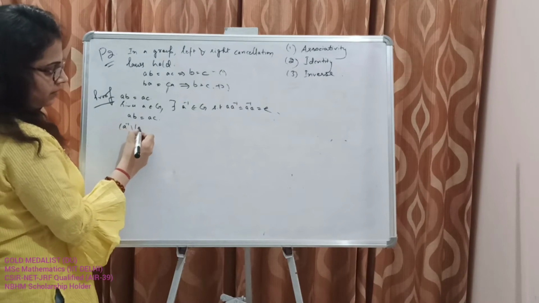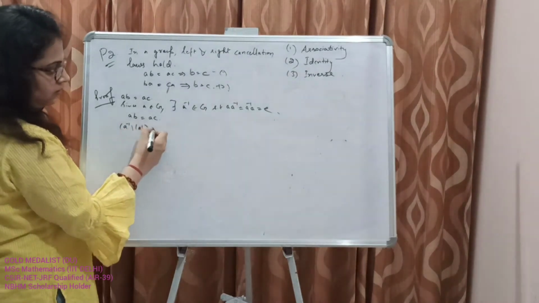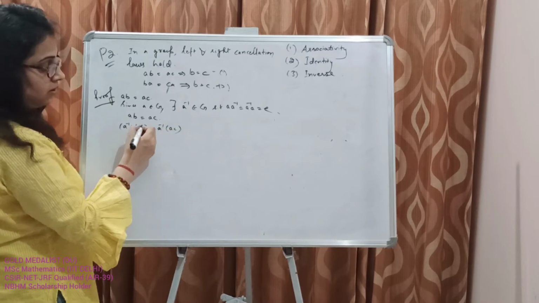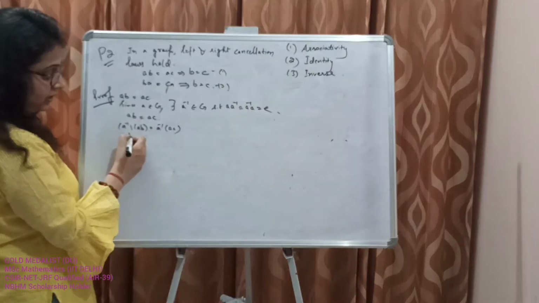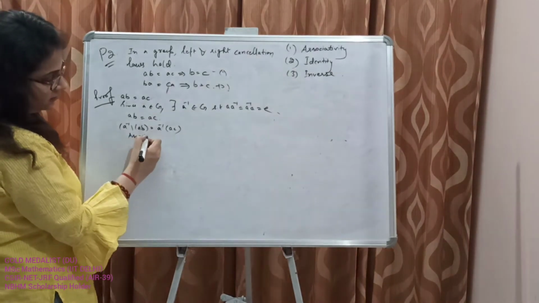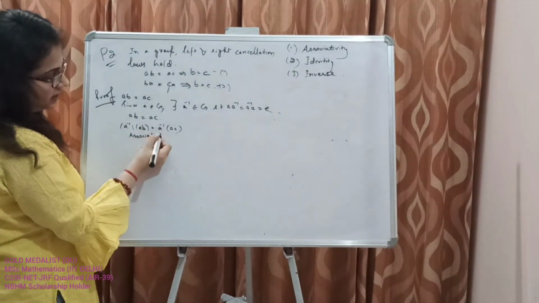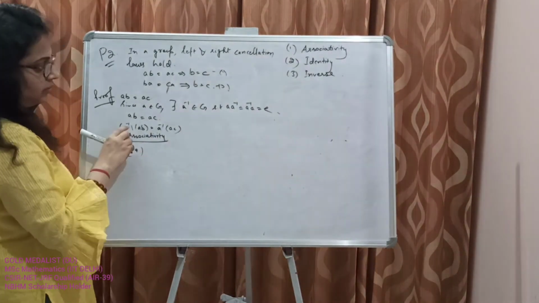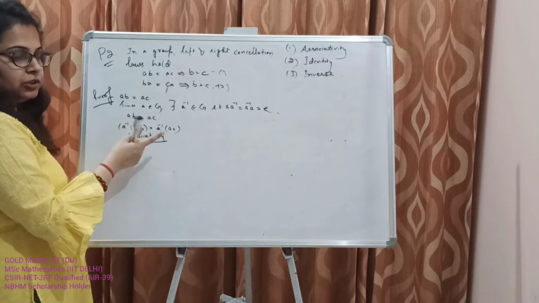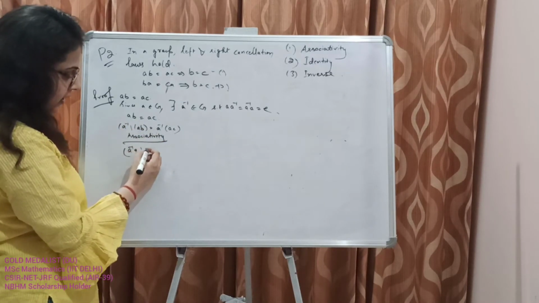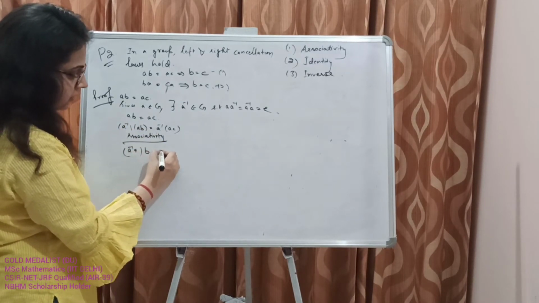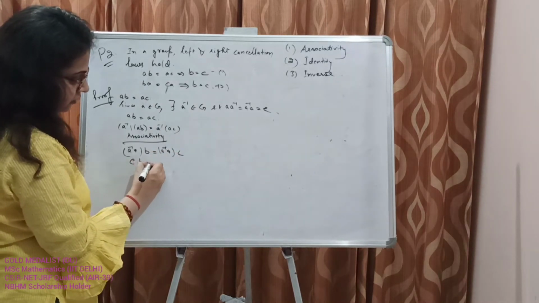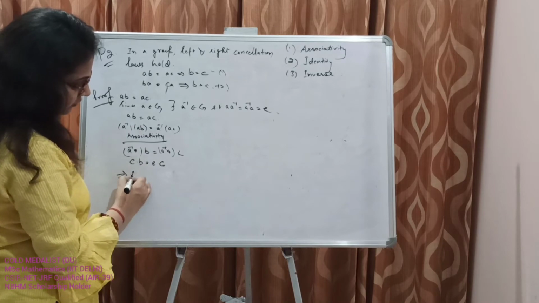We are left multiplying the equation by A inverse. Now use associativity. Since the operation is associative, we remember A into BC is AB into C. Okay. A inverse A into B is equal to A inverse A into C. So this is E into B is equal to E into C. This implies B is equal to C.